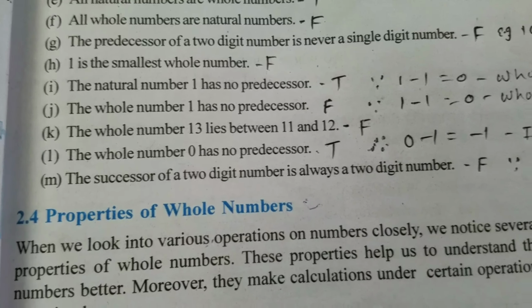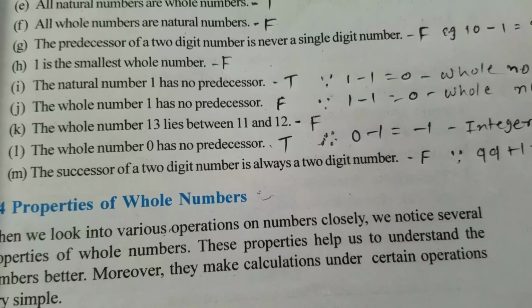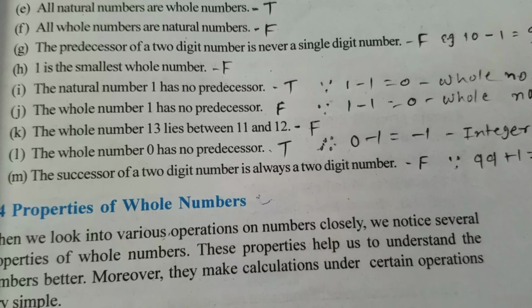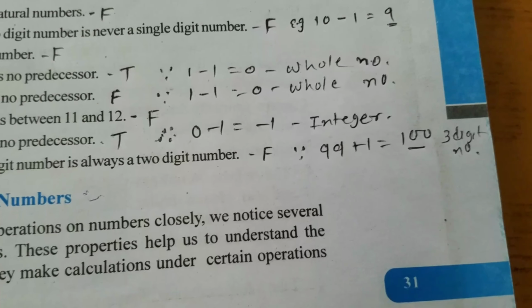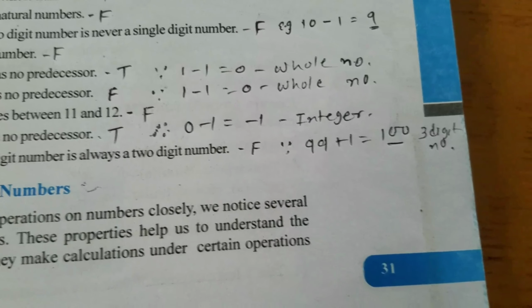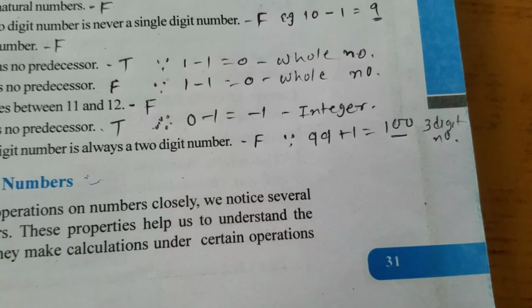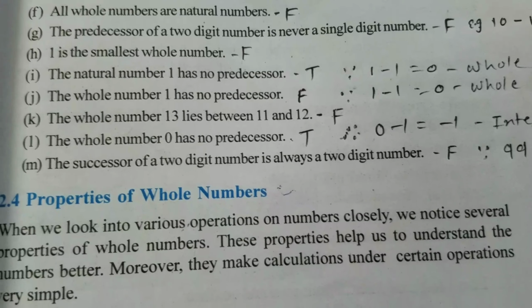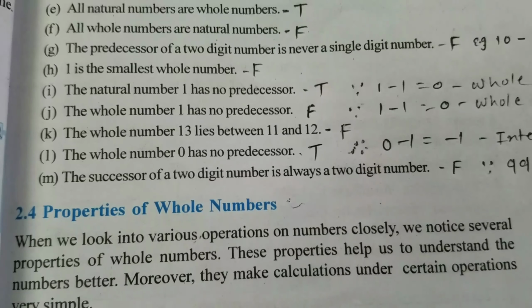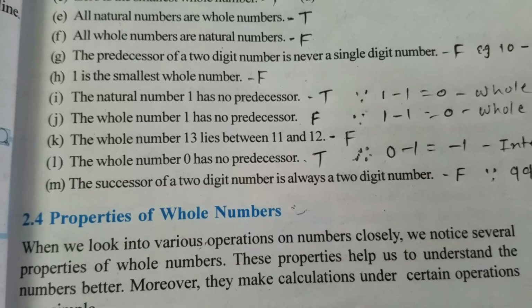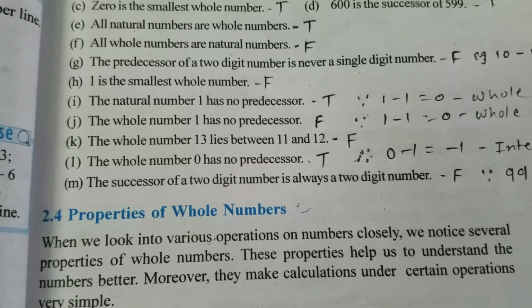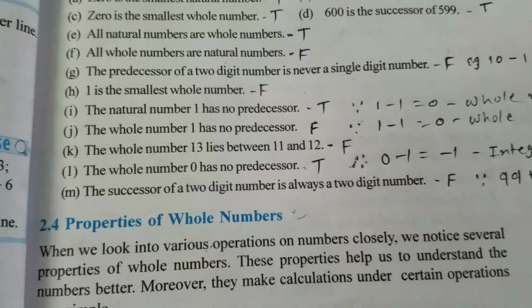Now M, the successor of a 2-digit number is always a 2-digit number. This statement is false because of what? Look here. Suppose the 2-digit number is 99. Successor means what? Plus 1, which is equal to 100. 100 is a 3-digit number. So this statement is false for this example. The successor of a 2-digit number is always a 2-digit number, that is the false statement. So our exercise 2.1 is completed.